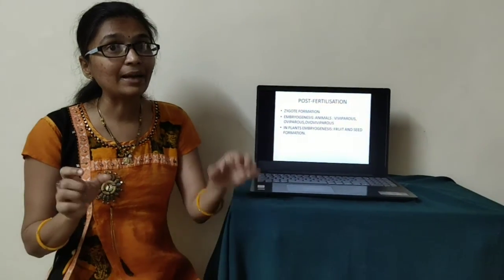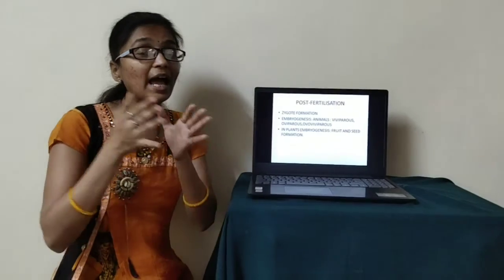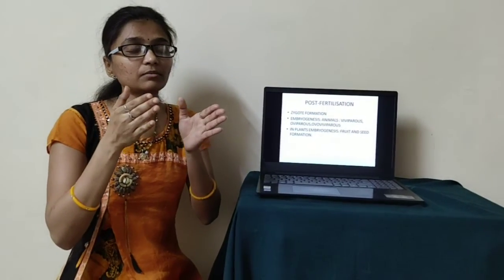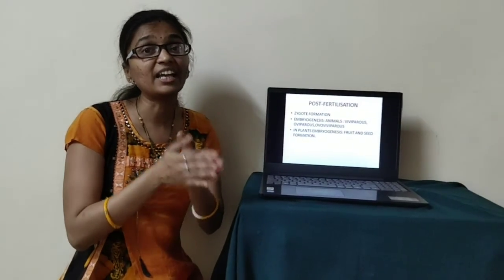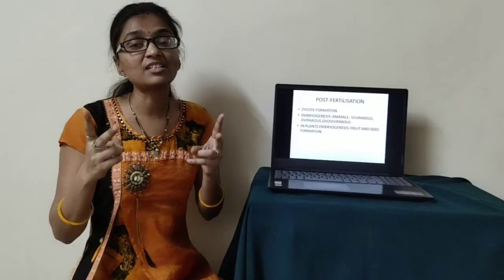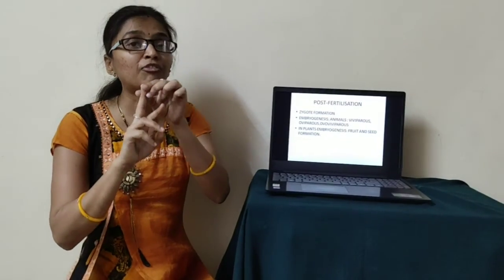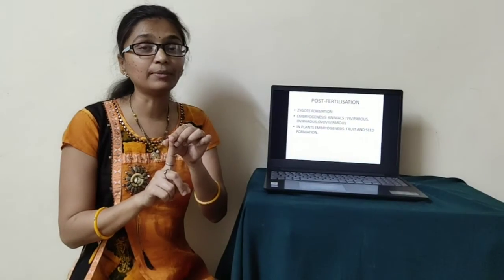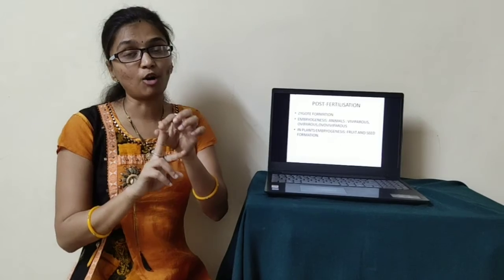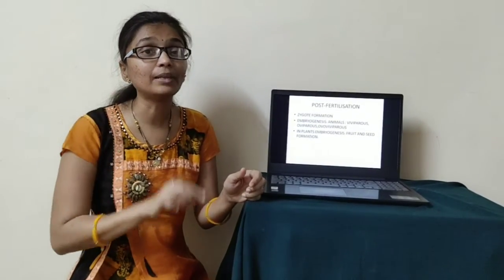Now one male gamete will fertilize the egg. It will form what? The seed. And the other male gamete will fuse with the 2 polar nuclei, which will form the endosperm. Two things are formed, therefore it is known as double fertilization. One is the seed and one is the fruit. The seed is formed from the ovule. The fruit is formed from the ovary. And the ovary wall will form the pericarp.